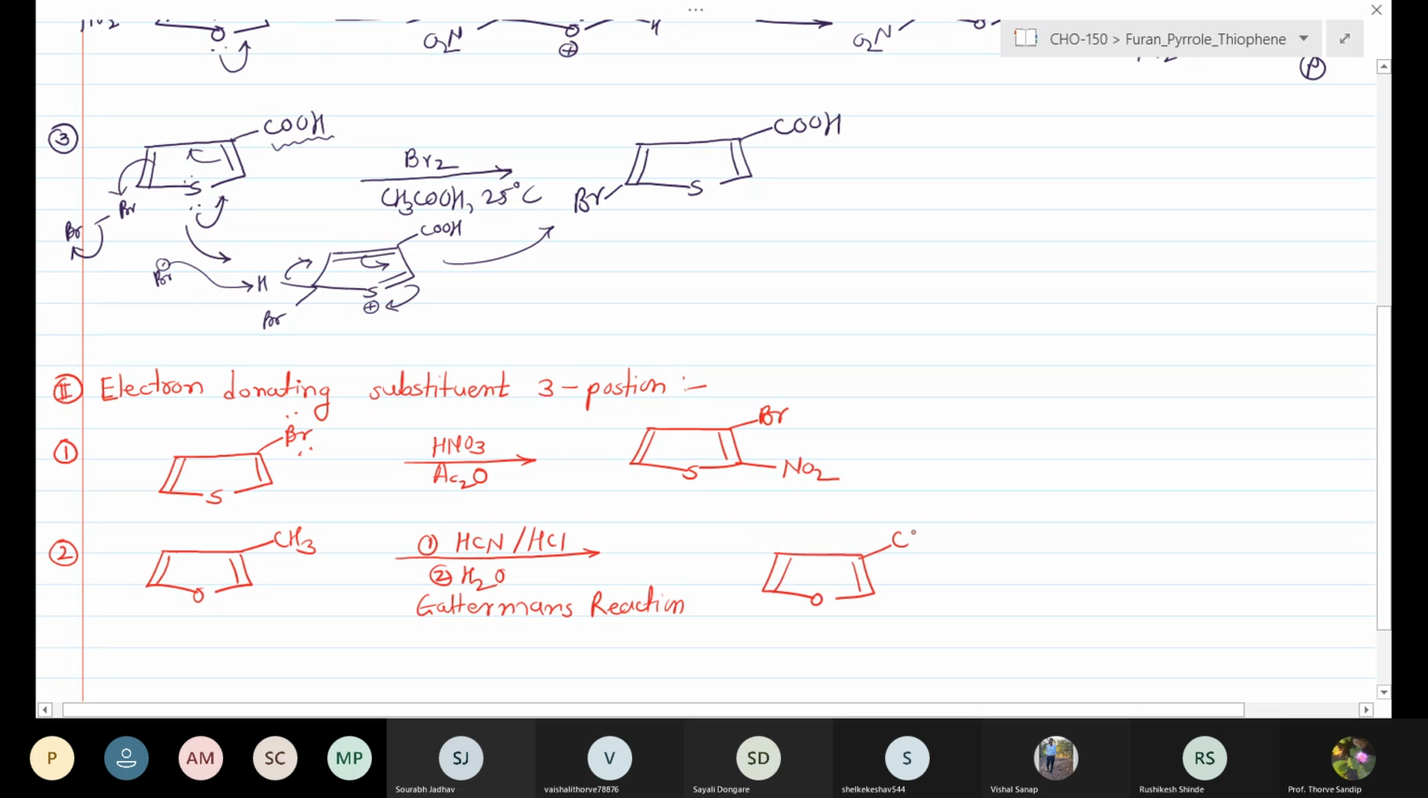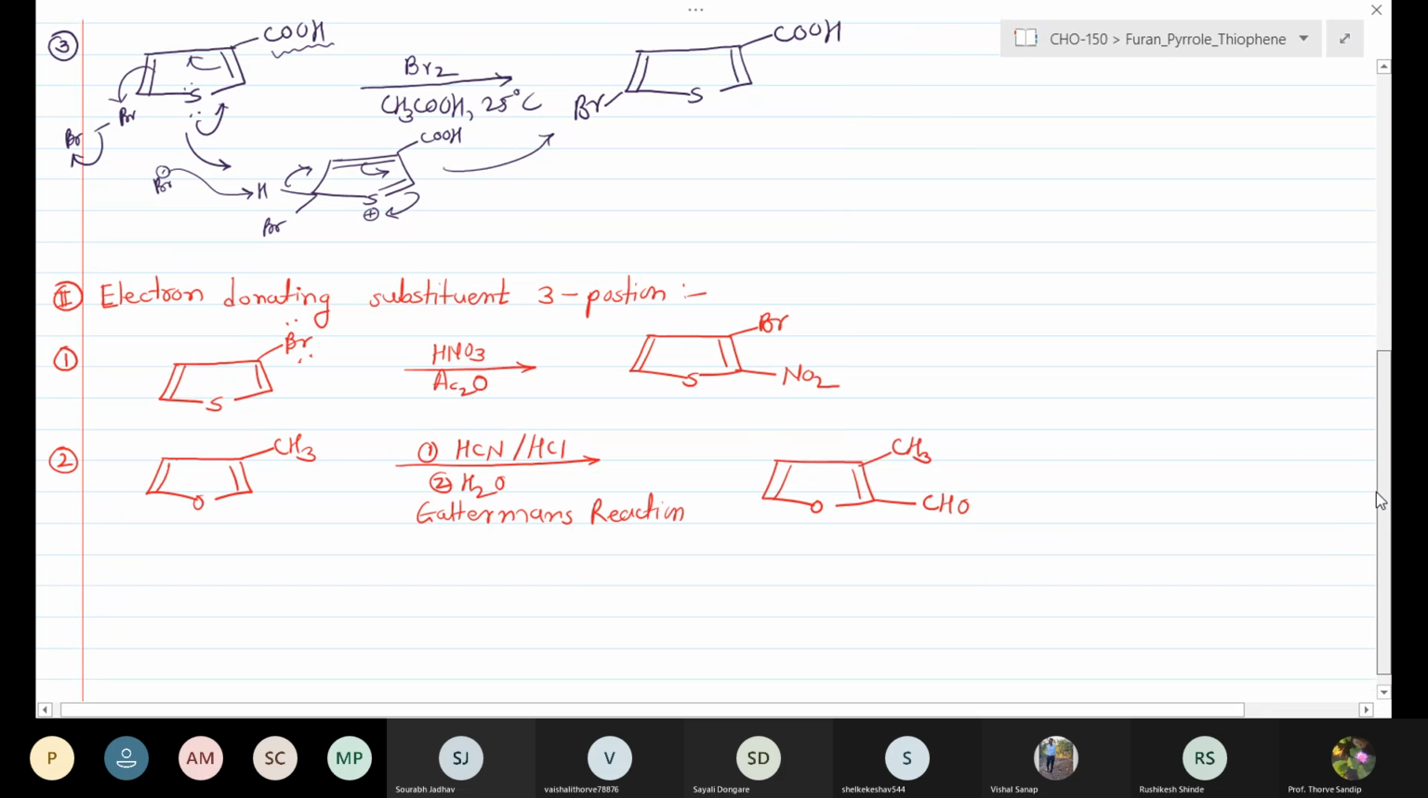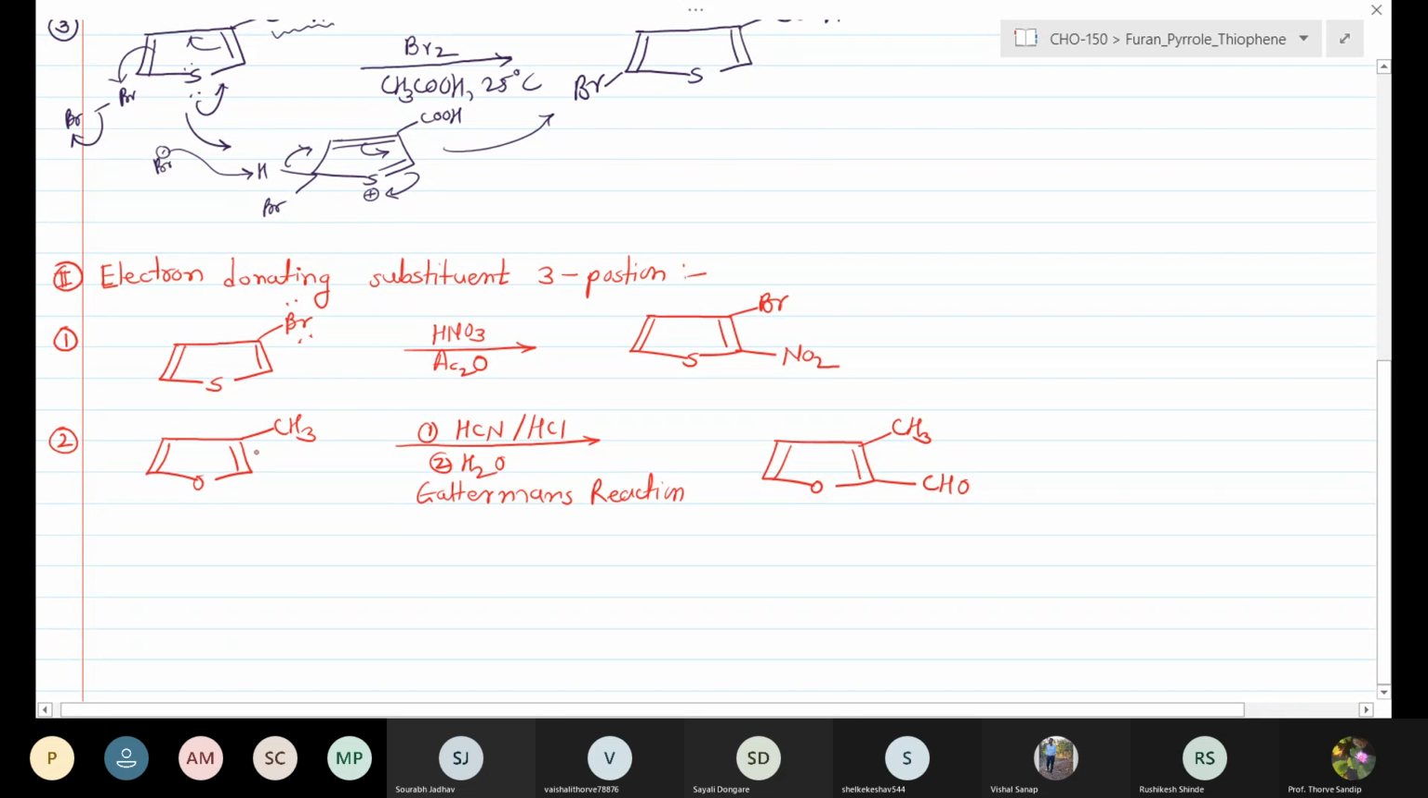As the electron donating substituent is present at the 3 position, the incoming formylation takes place at the 2nd position. We can get the 2-formyl derivative, or the furfural, which gives the 3-methyl furfural derivative. Simply, when the reaction is carried out with the 3-methyl derivative, the Gattermann reaction gives formylation at the 2nd position, as the electron donating group is at the 3rd position.